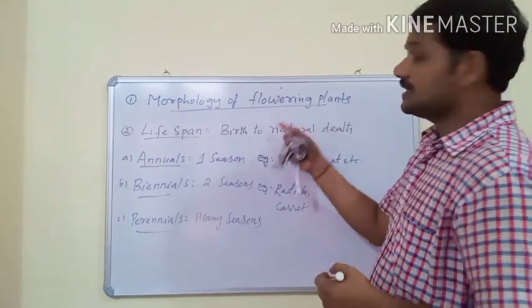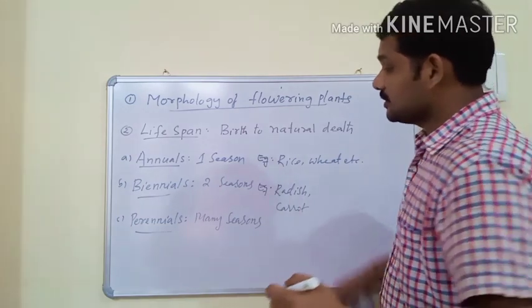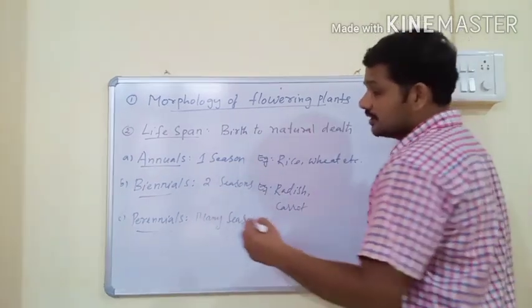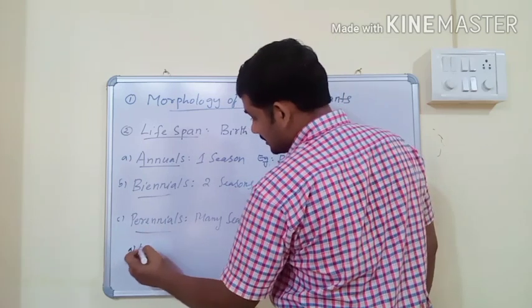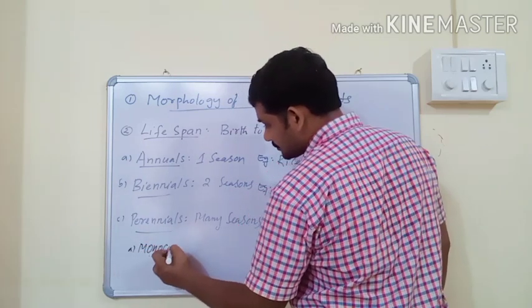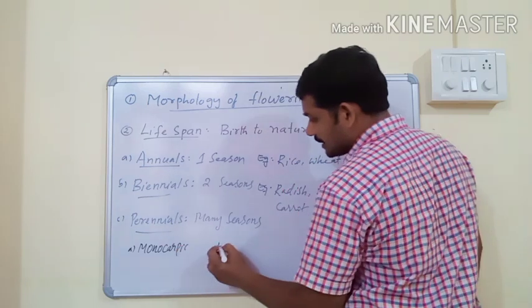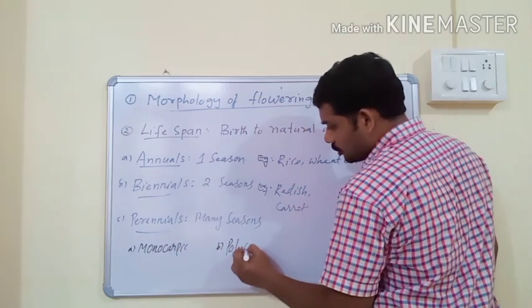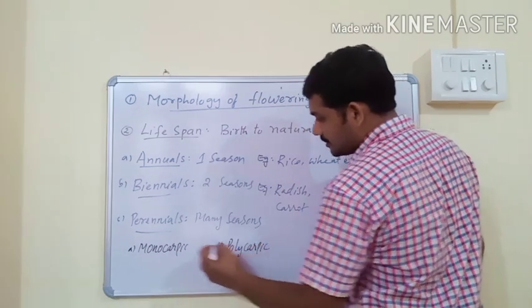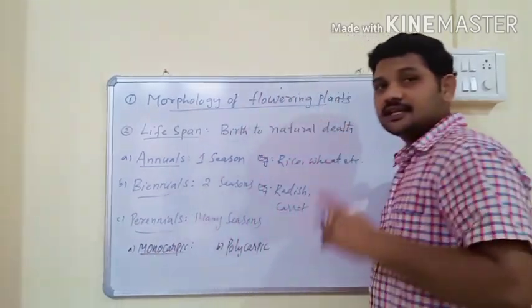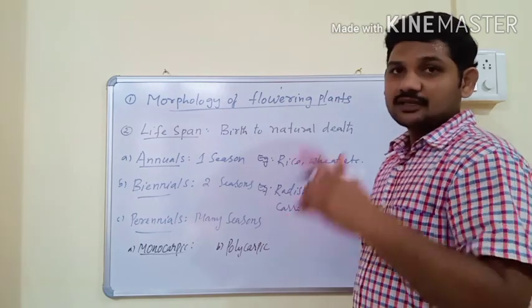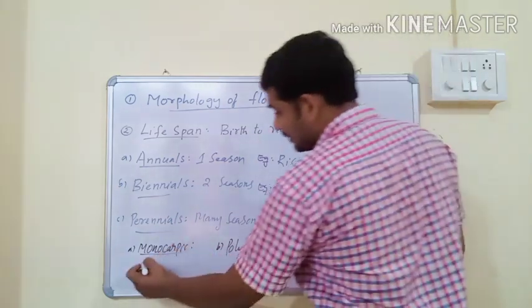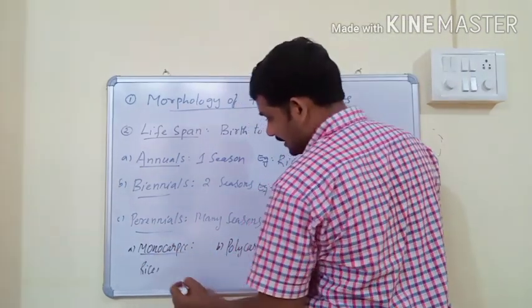In flowering plants, the flower is the indication of sexual reproduction. So based on their flowering, angiosperms are usually of two types: monocarpic and polycarpic. Monocarpic plants usually flower only once throughout their life, and after flowering they die.